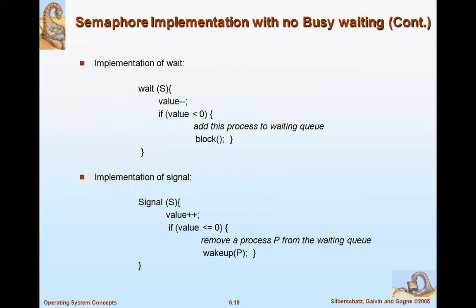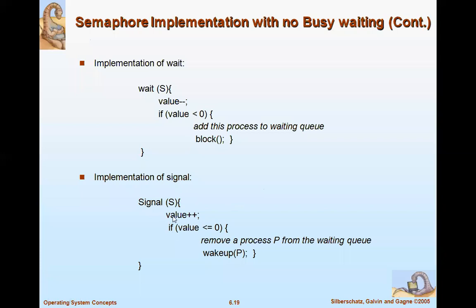You can see the code here, how we can implement semaphore with no busy waiting. You have an implementation of wait and an implementation of signal. In wait, value minus minus, and if value is less than 0, we add this process to the waiting queue. I mean, we block it. Otherwise, processes waiting for our critical section would keep waiting for a longer time. So if a process requires some time to wait, just block it and allow the next process to execute. That's the concept of implementing the semaphore with no busy waiting.